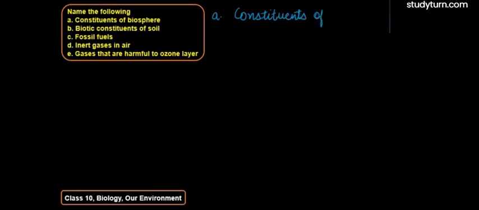So biosphere is all the part of earth which consists of land, water, air and living organisms.